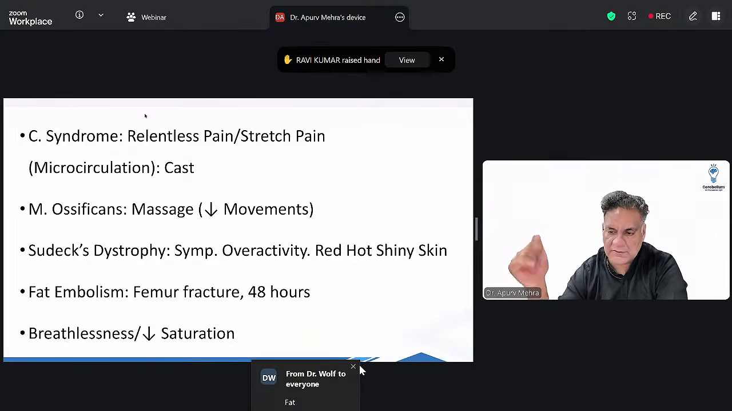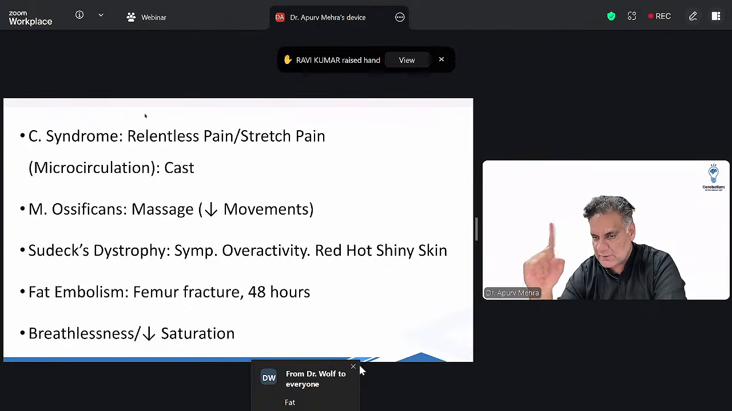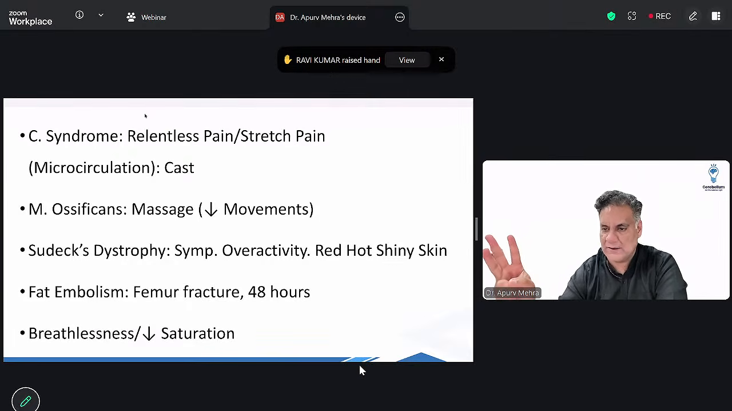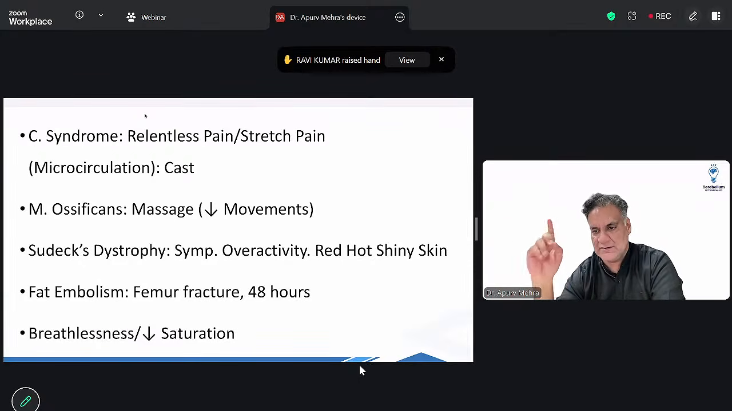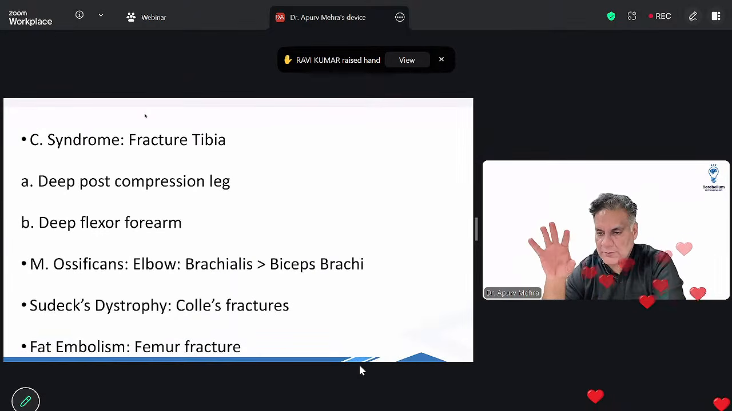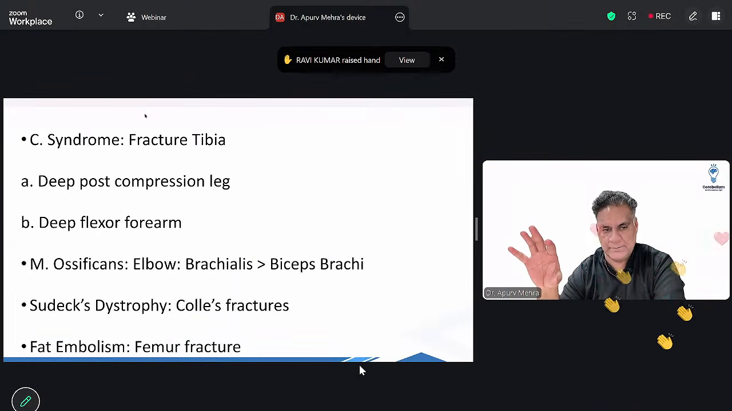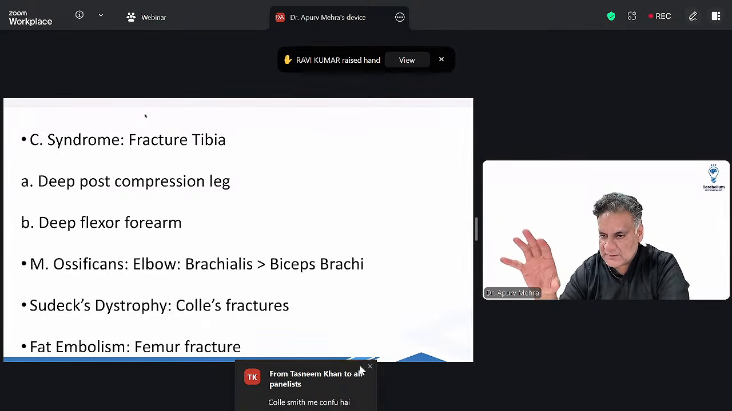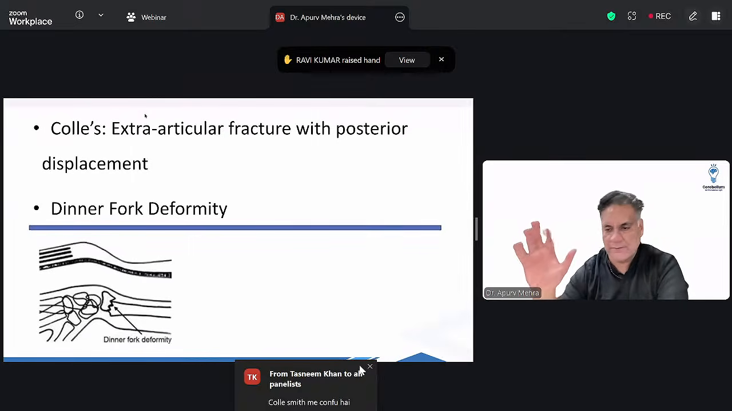Everything is bad here. Fat embolism is worst. C for compartment syndrome, C for cast. M for myositis, because of the massage. S for Sudeck's, sympathetic overactivity. F for femur fracture, which leads to fat embolism. CC, MM, SS, FF. Compartment syndrome usually occurs in the tibia. Myositis around the elbow, brachialis. Sudeck's, sympathetic overactivity in Colles fracture, and fat embolism in femur fracture.